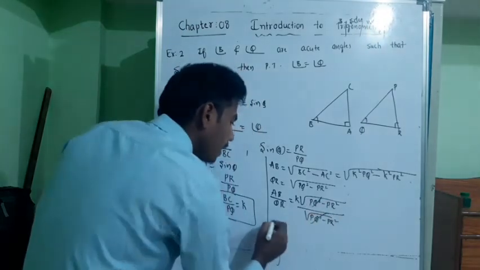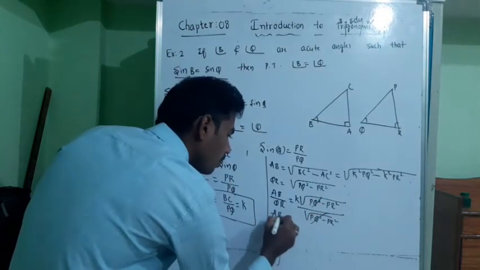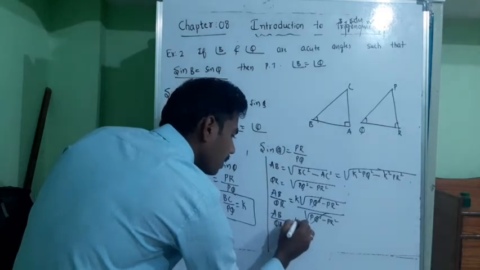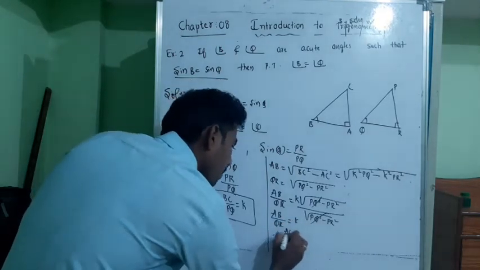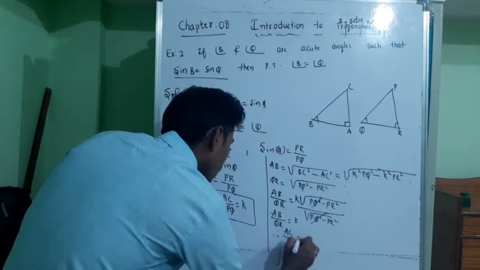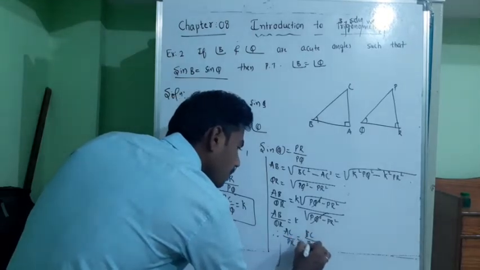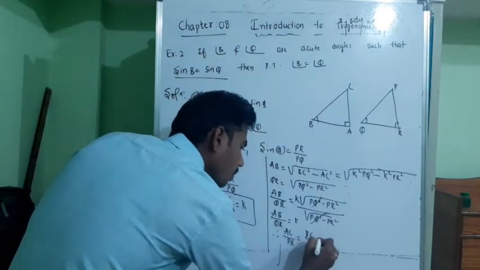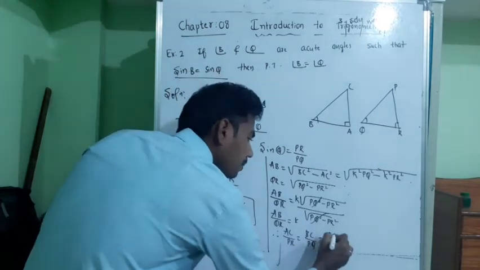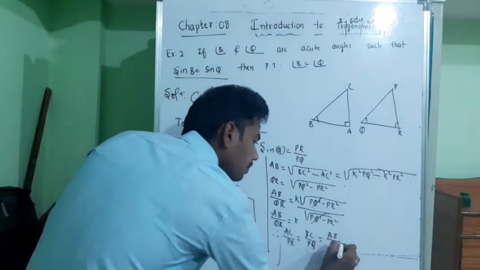So AB divided by QR is equal to the root of K square times PQ square minus PR square, divided by the root of PQ square minus PR square. This will get cancelled, so AB by QR is equal to K. Therefore AC by PR is equal to BC by PQ is equal to AB by QR, which is equal to K.